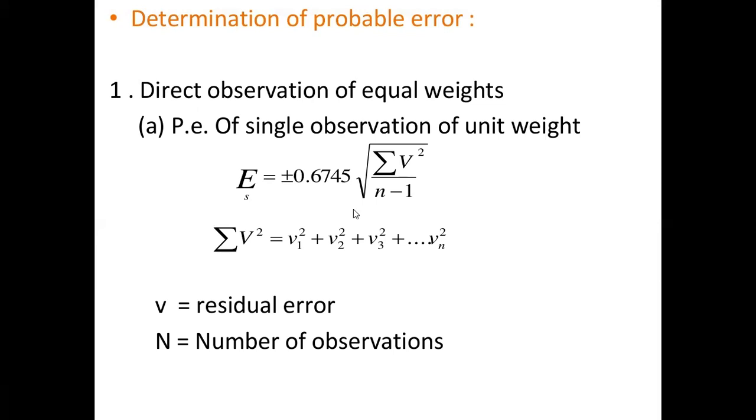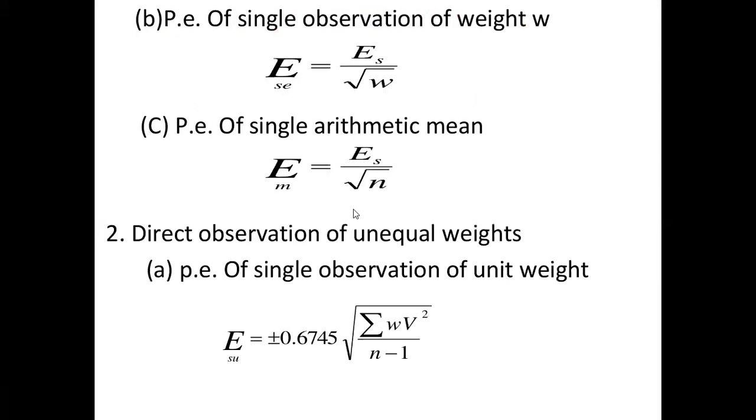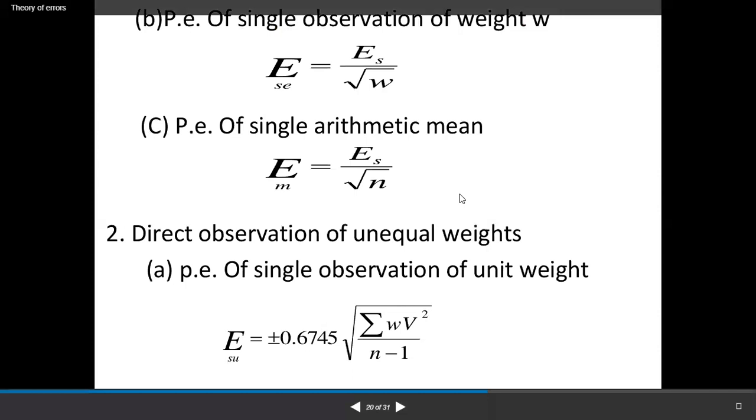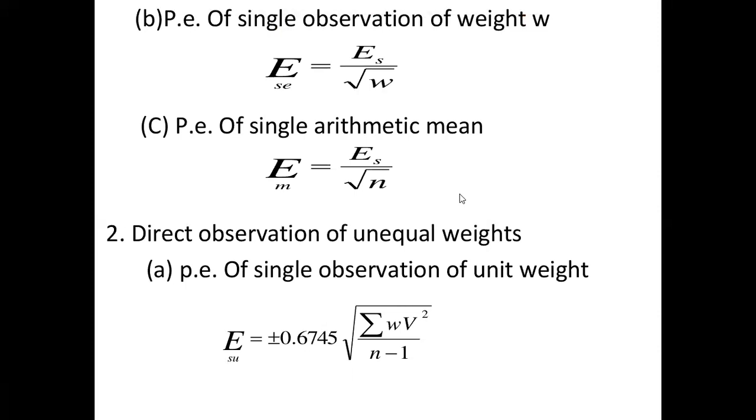under root sigma v square upon n minus 1. So where the sigma v square is equal to v1 square plus v2 square plus v3 square up to vn square. So where v is a residual error and n is a number of observation. Probable error of a single observation of a weight w sigma ESE is equal to sigma s upon under root w. Probable error of a single arithmetic mean EM is equal to ES upon under root n.